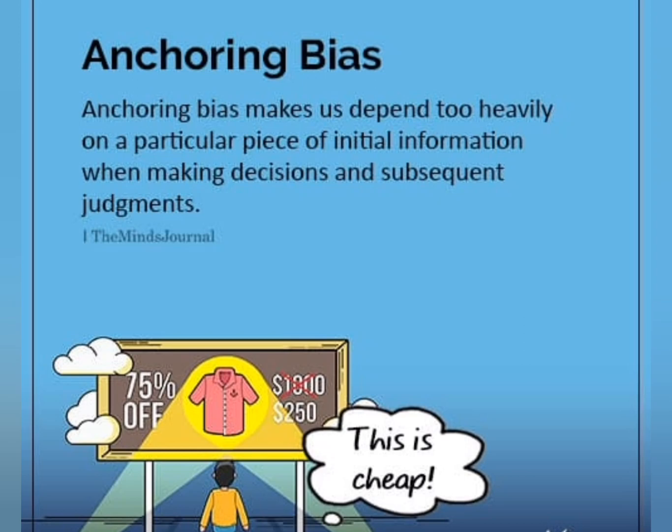Anchoring bias. Anchoring bias is a cognitive phenomenon where individuals give disproportionate weight to the first piece of information they encounter, often using it as a reference point for subsequent judgments. This initial piece of information, or anchor, skews perception and can influence decision-making, even if later information suggests a different course of action or evaluation.